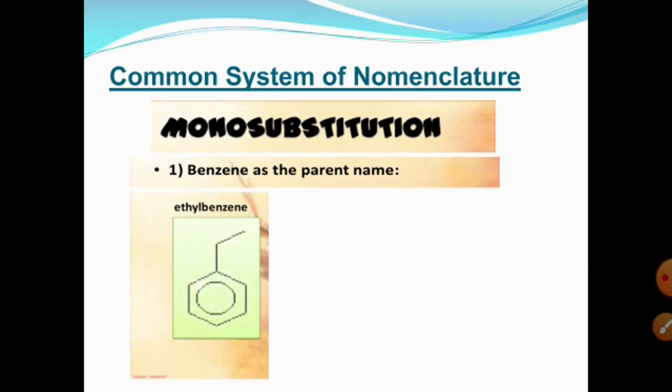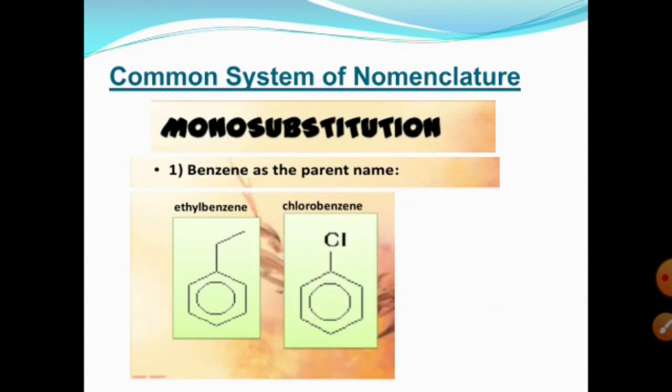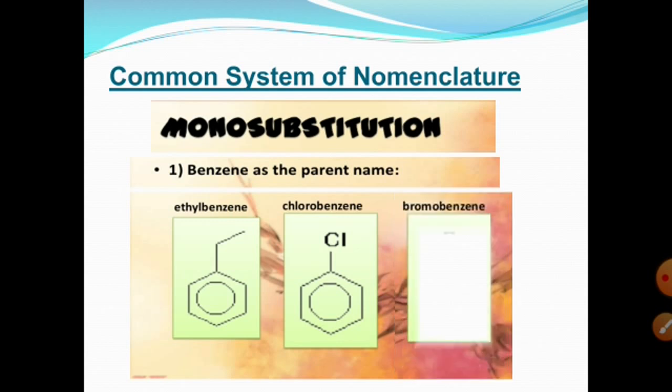For example, if an ethyl group is present on the benzene ring, benzene contains 6 carbons and ethyl contains only 2 carbons. So we take benzene as the parent and the substituent is indicated by a prefix. Ethyl is used as a prefix and benzene as the parent name, so its name is ethylbenzene. If chlorine is present on the benzene ring, then its name is chlorobenzene. Chlorine is the substituent indicated by the prefix chloro, and benzene is the parent name.